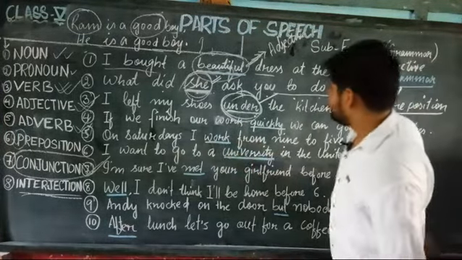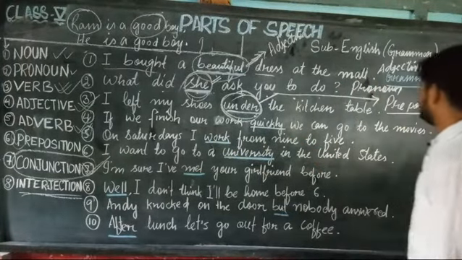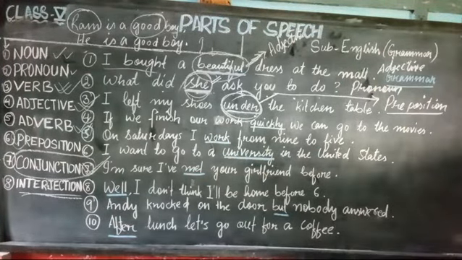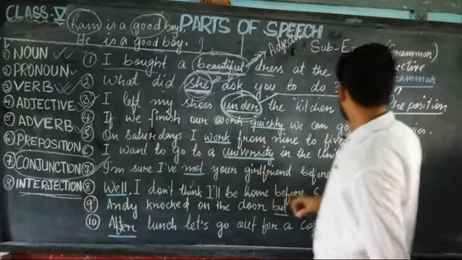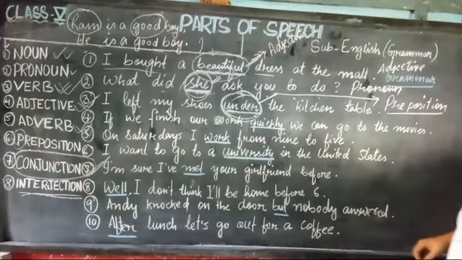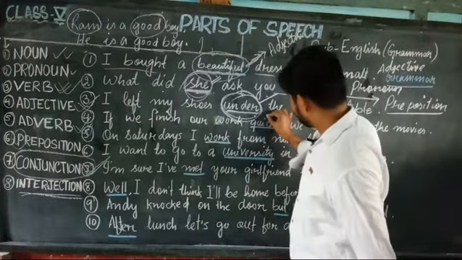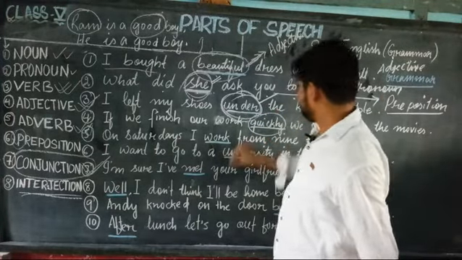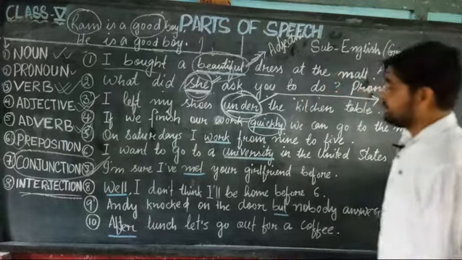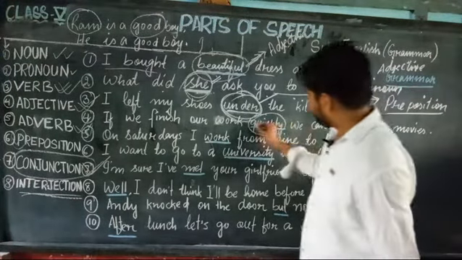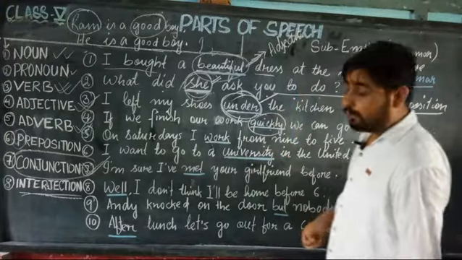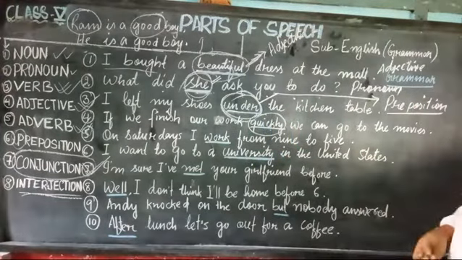Now, question number 4. If we finish our work quickly, we can go to the movies. So the word "quickly", it is in which parts of speech? So you first try to find out what work "quickly" is doing here.